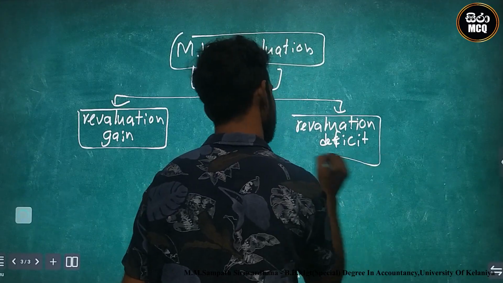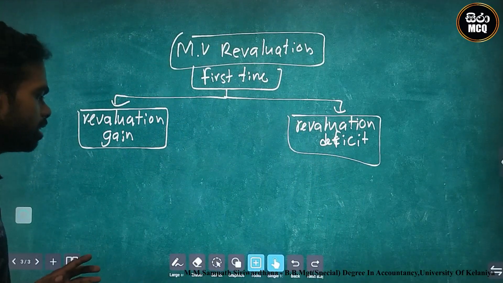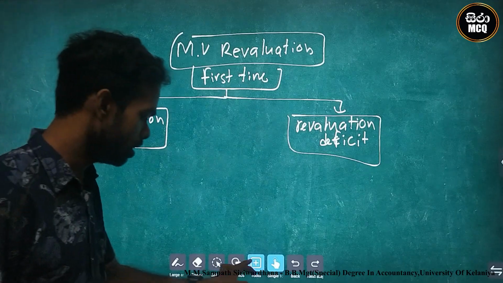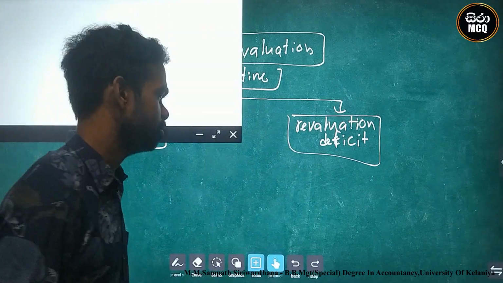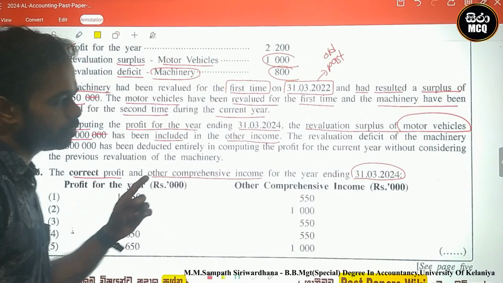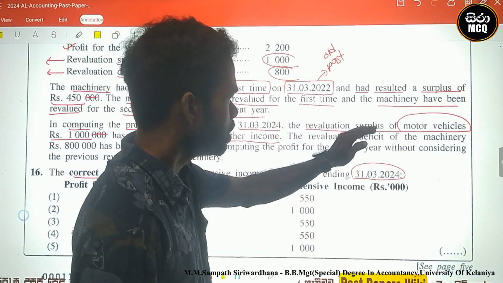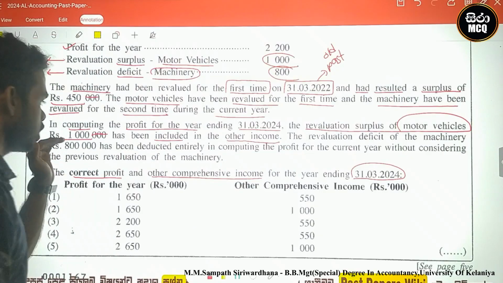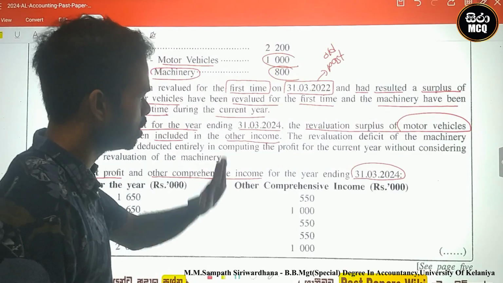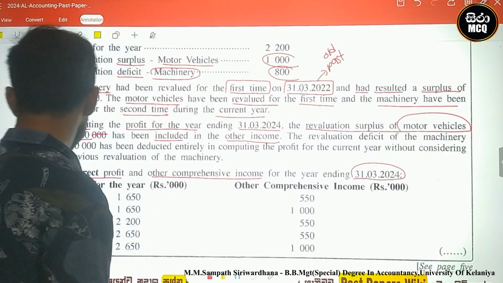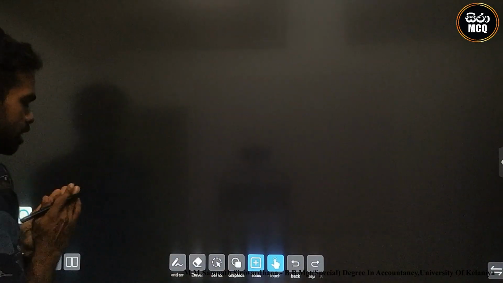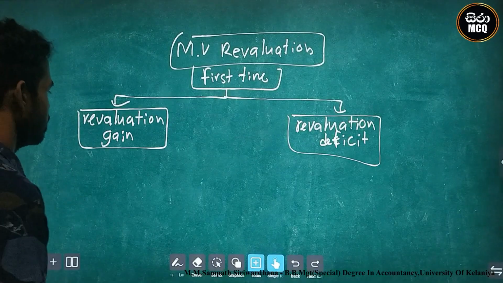This is gain time. Okay, look here. Revaluation surplus of motor vehicles 1000 has been included in other income. 1000 surplus.